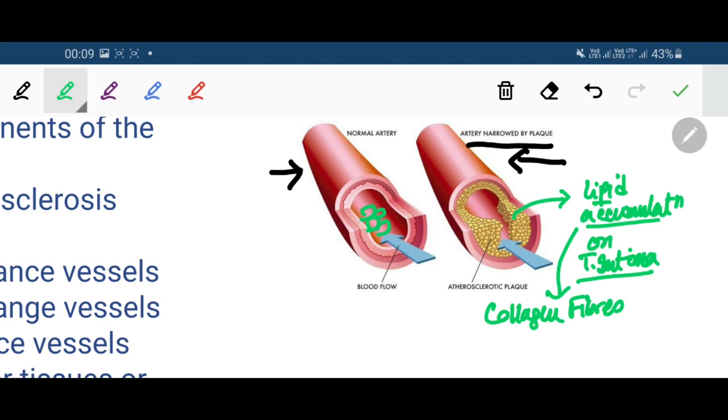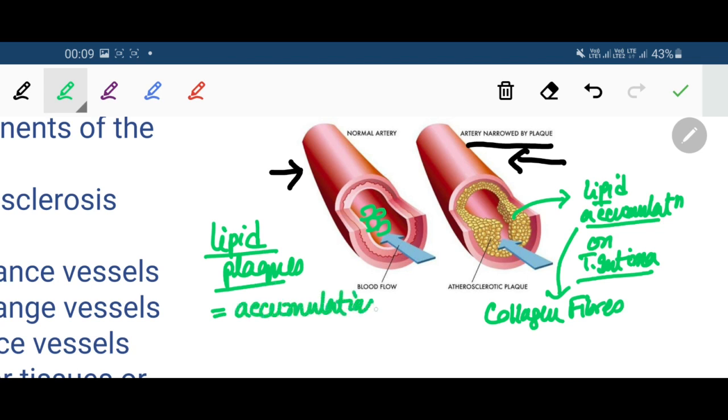Now this patchy mass of lipid droplets along with the collagen fibers is known as lipid plaques.